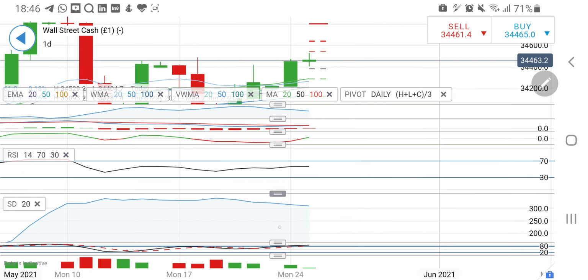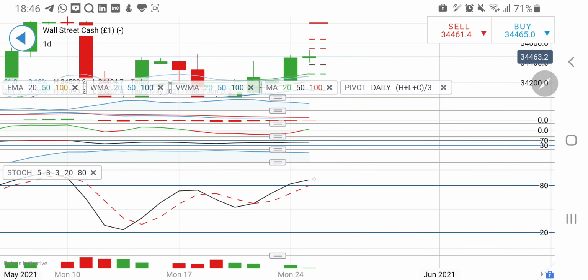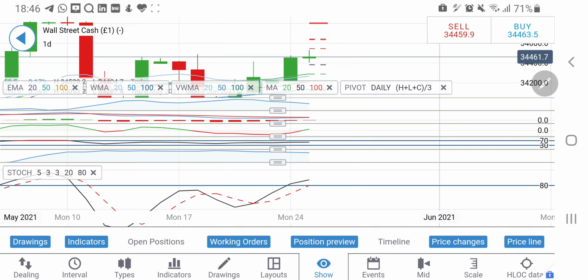If you look at RSI, it's comfortable. I will not talk about this. This stochastic is fast catching up, and the slope of this black line is again tapering down. So possibly I'll be watchful of the day. It will try to end in a doji, maybe again close the day at around 34,460 levels itself. So let me write down the levels for you.